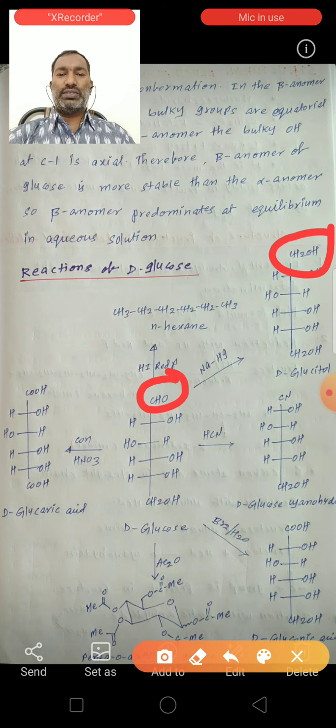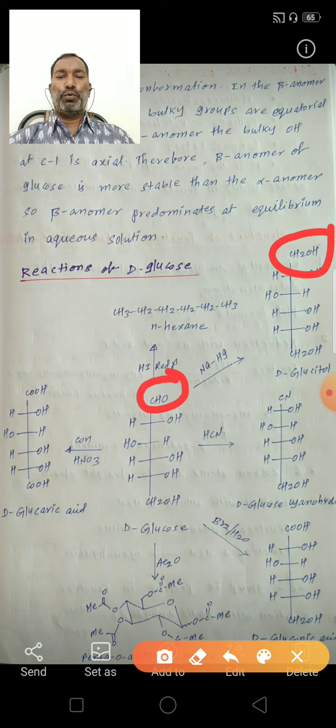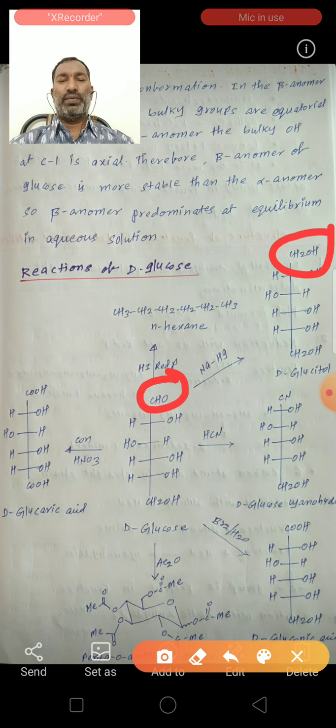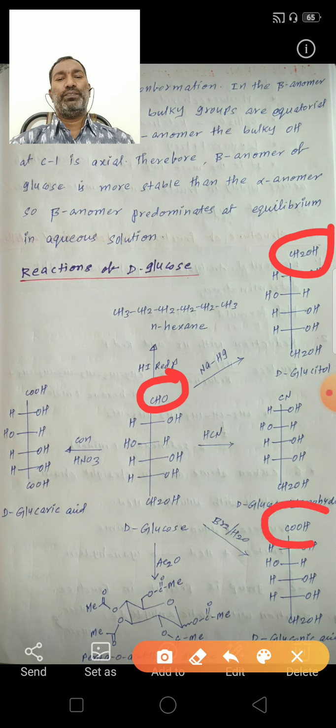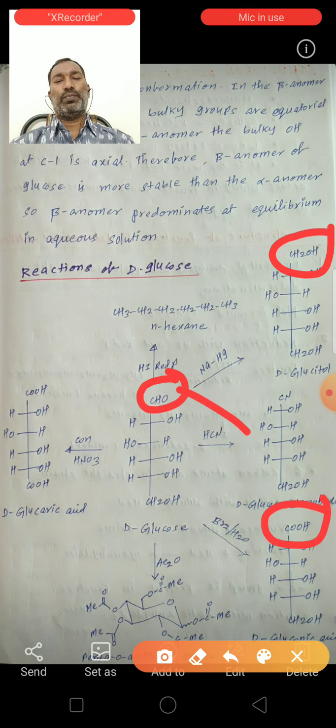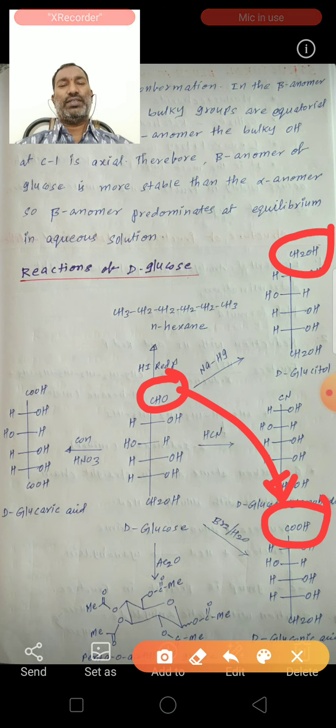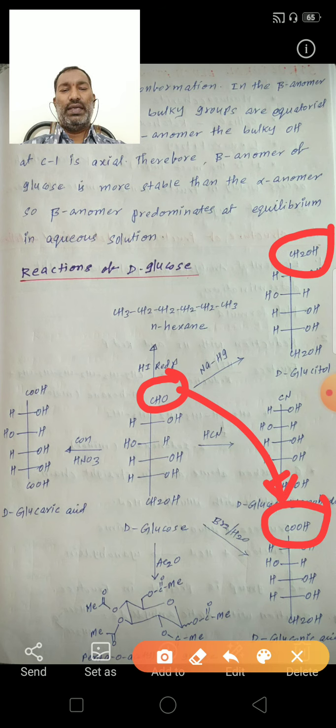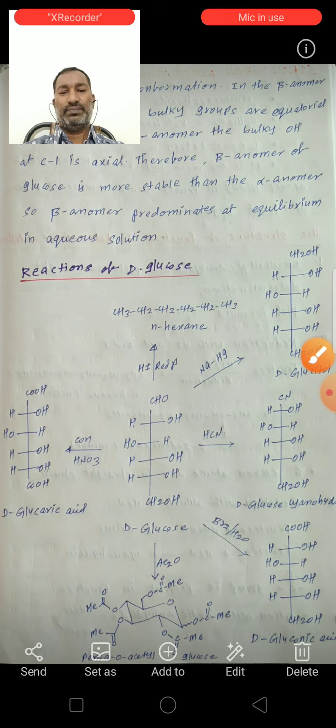So D-glucose reacts with bromine water to form gluconic acid. Bromine water is a mild oxidizing reagent. In the presence of this reagent, the aldehyde group converts into the acid group. This is known as D-gluconic acid.